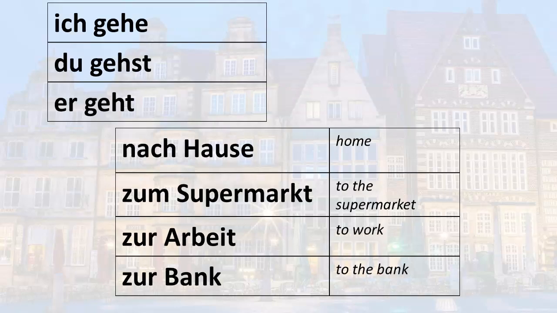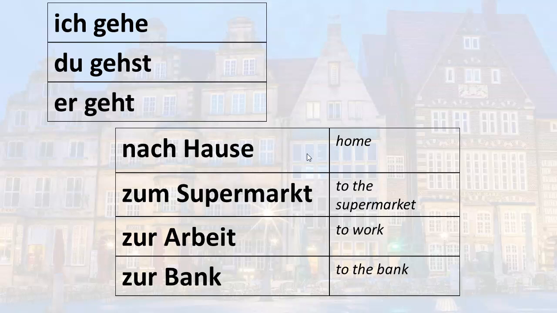Let's look at some vocabulary expressions that we can use with the verb gehen. So, for example, one very important one is nach Hause, which means home. Zum Supermarkt, to the supermarket. Zur Arbeit, to work. And zur Bank, to the bank. So if I want to say I go home or I'm going home, I would say Ich gehe nach Hause.